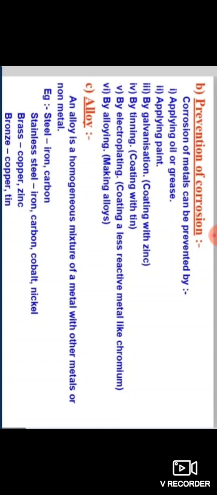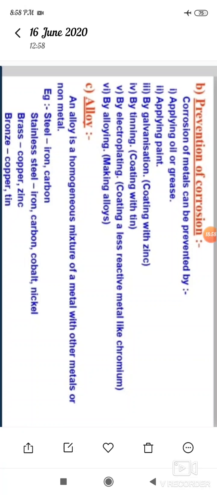When these metals are combined they form a new metal. The different types of metals are combined in it, and this is because it is a homogeneous mixture.